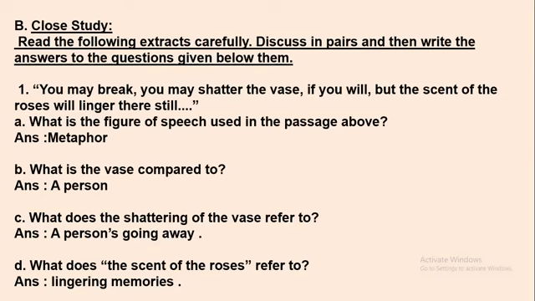Next, what does the shattering of the vase refer to? It refers to a person going away. When a person goes away, it's like shattering the vase, the one whom you are attached to. Then, what does the scent of the roses refer to? It refers to the lingering memories, the sweet, long-lasting memories in your minds which do not fade away easily. So this is the answer for this extract.